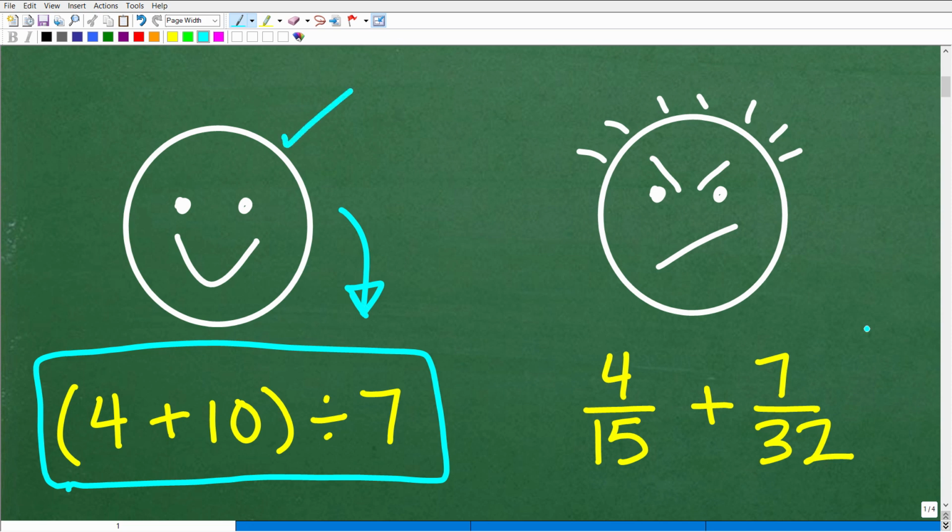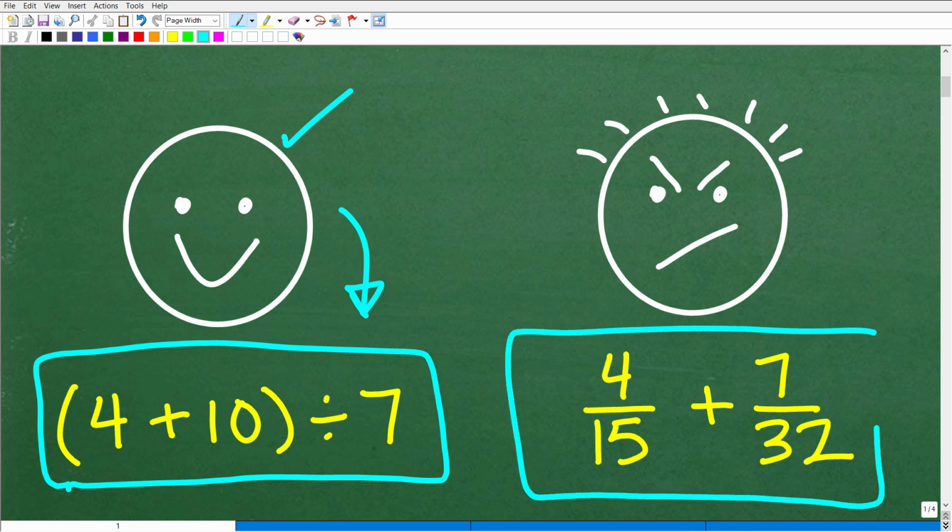But here is where things get more interesting. All right, so here we have 4/15 plus 7 over 32. So this person's like, hey, I really don't want to do this. I'd rather do this over here. But here's the deal. This is basic arithmetic. And if you continue on into, say, algebra, and learn more advanced mathematics, your run-in with fractions is just going to increase.